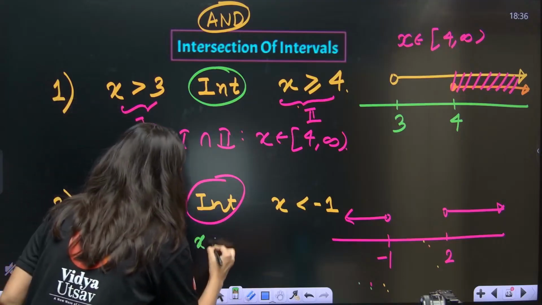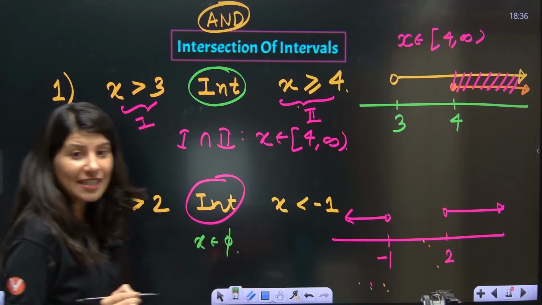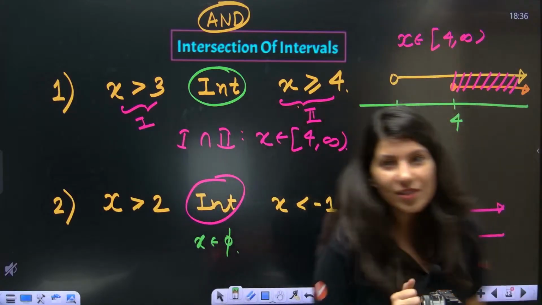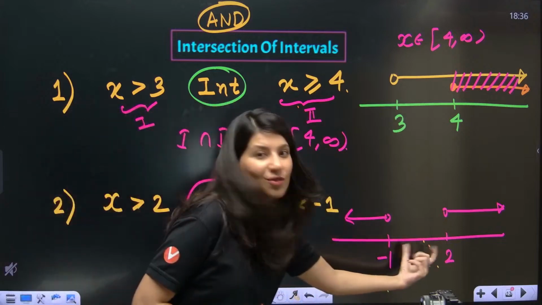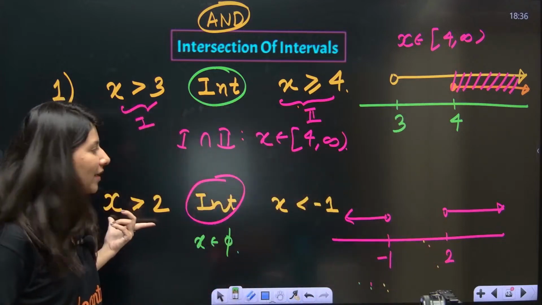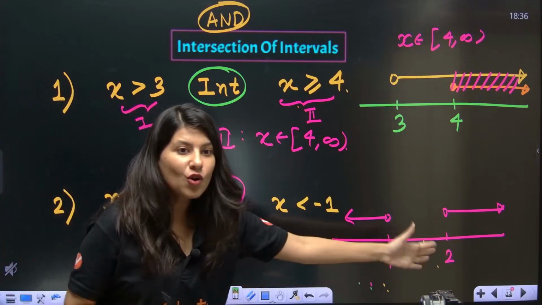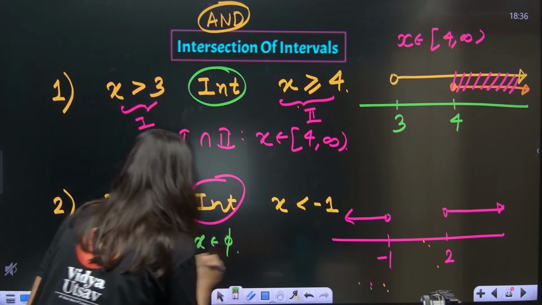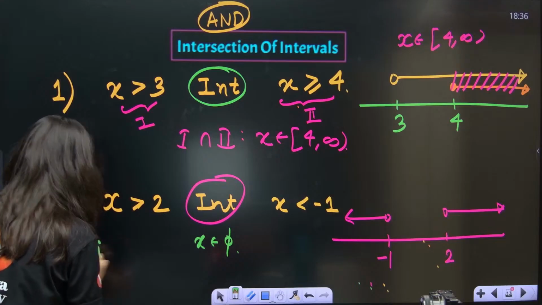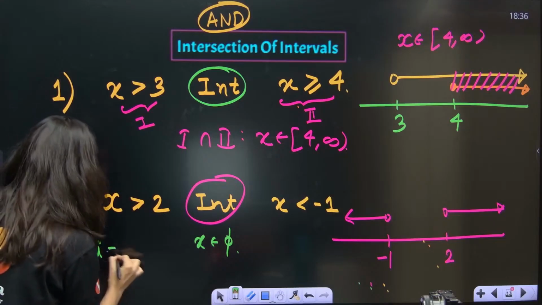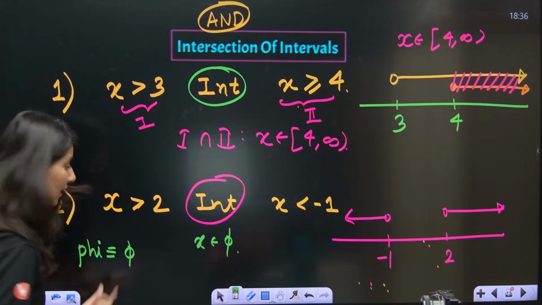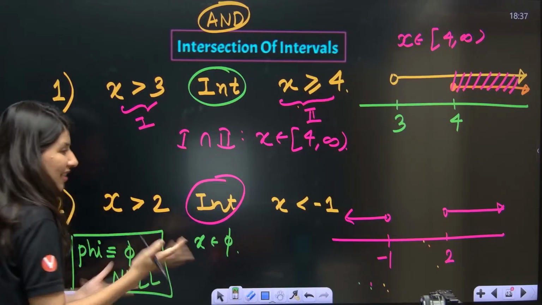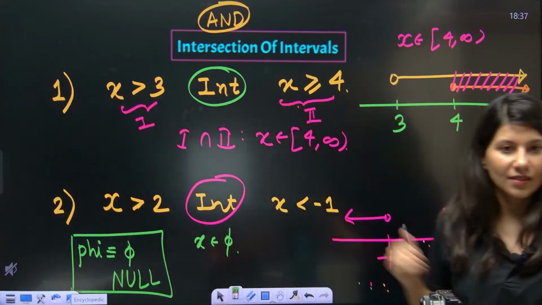So this is x belongs to the empty set. Now you'll be like, ma'am, what is this? Abhijit is saying minus 1 to 2. Arey, Abhijit, minus 1 to 2, neither Changu is agreeing to minus 1 to 2, nor Mangu. There is no common. Yes, absolutely, null interval. So this is x belongs to the empty set, which is equal to null. That means null set. Null set means that it is not having any x which is satisfying this, okay.